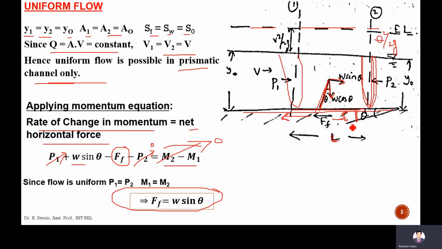Slope means, if you take this, and let this be theta, sin theta will be this divided by this. If this is the bed, then this will be your sin theta. This is theta. So this divided by this length, so sin theta is nothing but S naught.